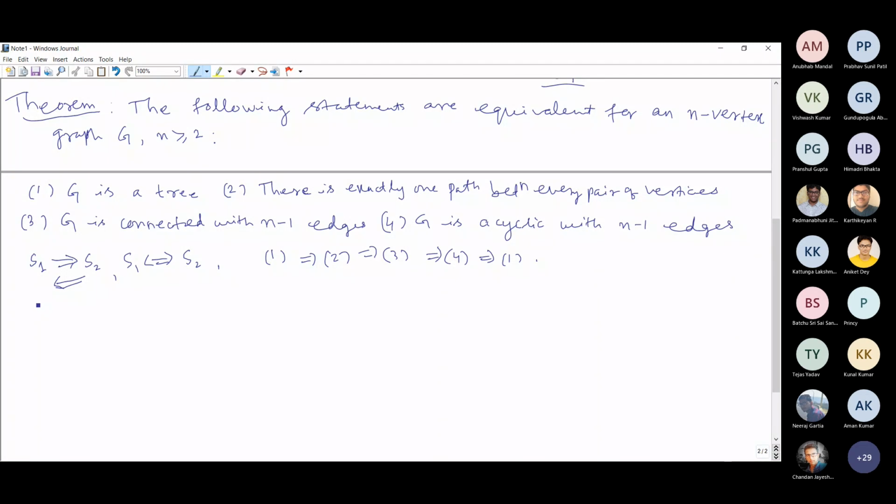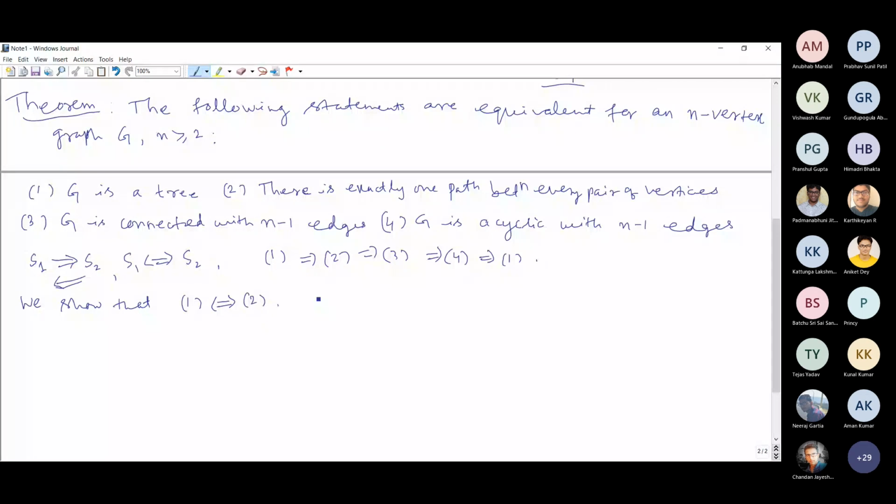I shall prove that statements 2, 3, 4 are all equivalent to the first statement. This is how I check.